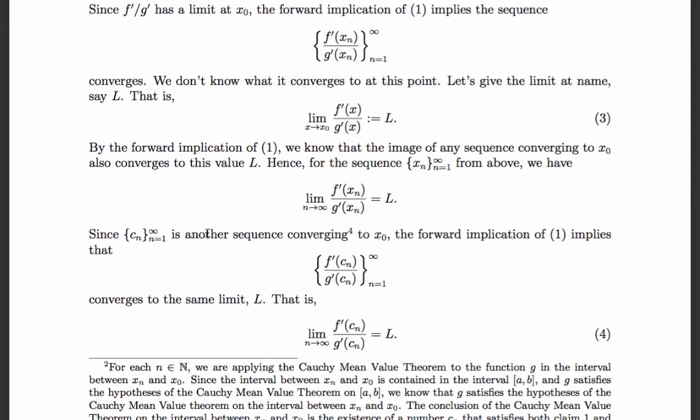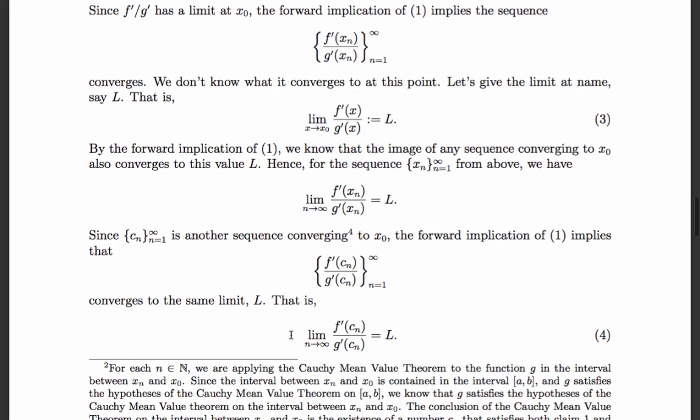We also know that f prime of xn over g prime of xn is a convergent sequence, because we assumed that f prime of x divided by g prime of x has a limit at x naught, and xn converges to x naught. Let's call that limit L. And because Cn also converges to x naught, f prime of Cn over g prime of Cn also converges to L.